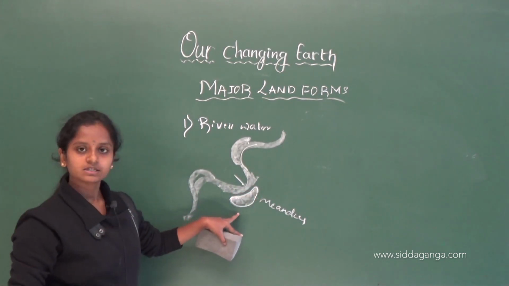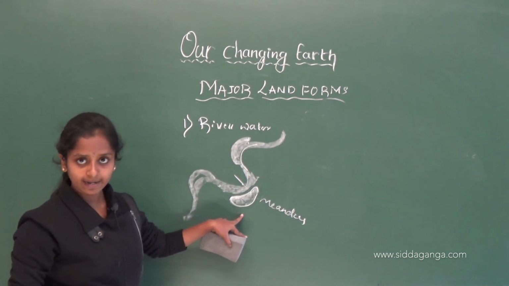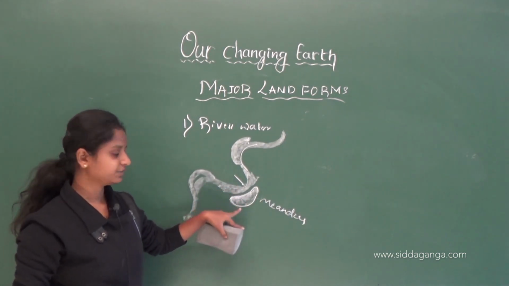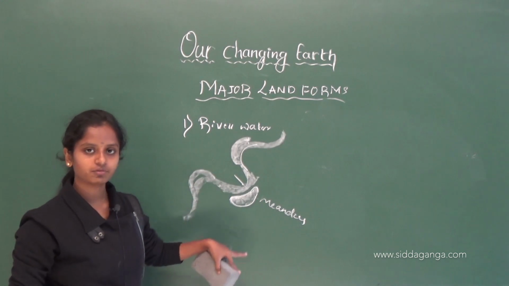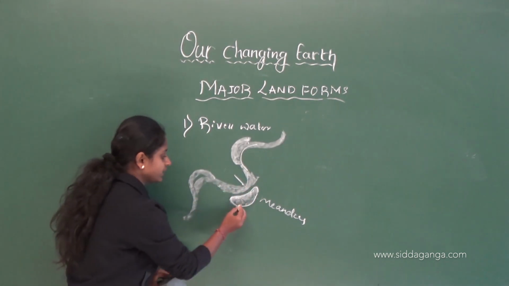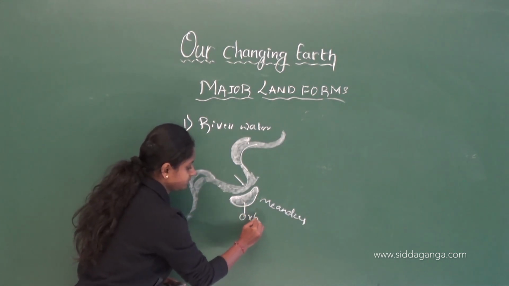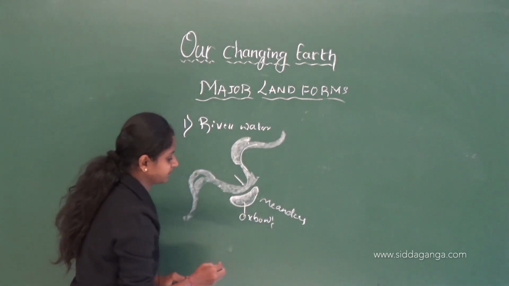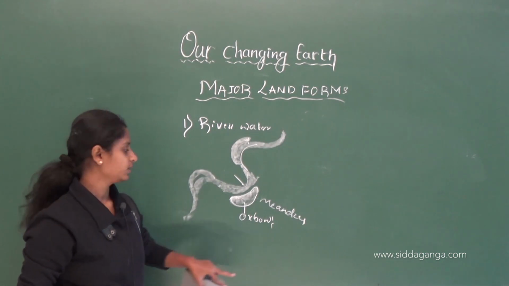That means a part of this river will be cut off from the river. This is known as an oxbow.